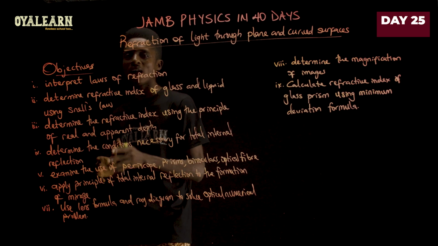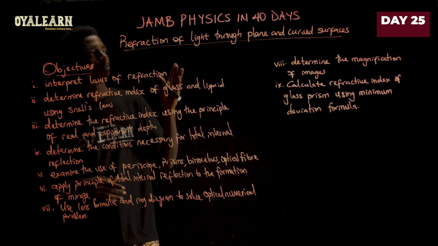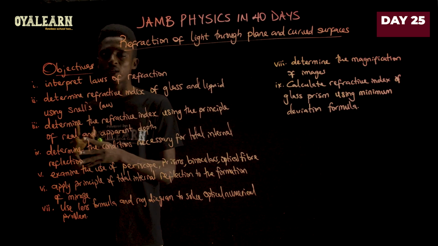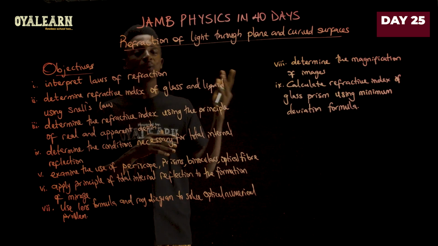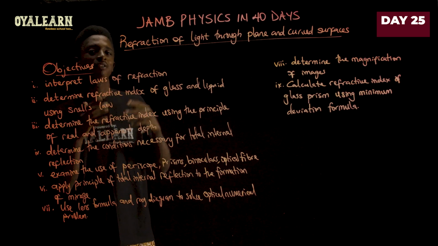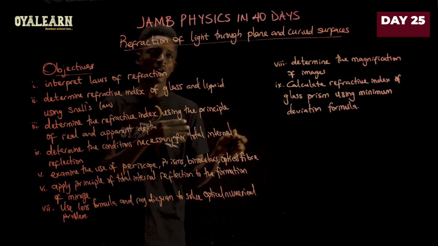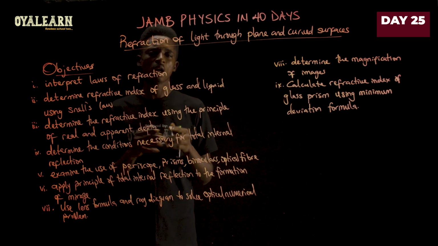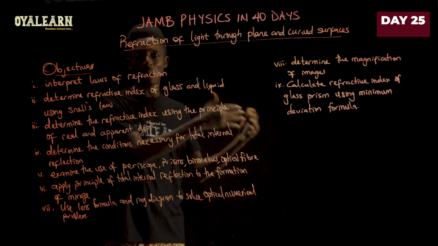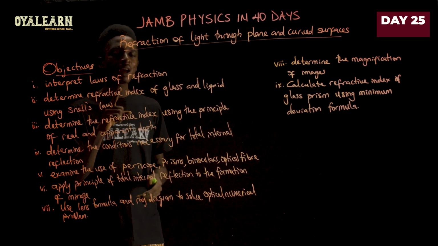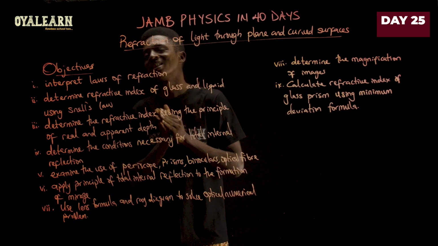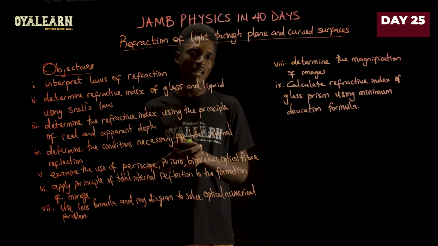Now, day 25 is about refraction of light through plane and curved surfaces. In the previous video, day 24, we looked at reflection of light through plane and curved surfaces. Some of the things we did there are also going to have similar effects when we are talking about refraction of light through plane and curved surfaces, but with a slight twist in this case. When we say reflection, it means the light is bouncing off from the surface. But refraction means that the light is going to go through the surface, but there's going to be a change in direction and speed of the light.